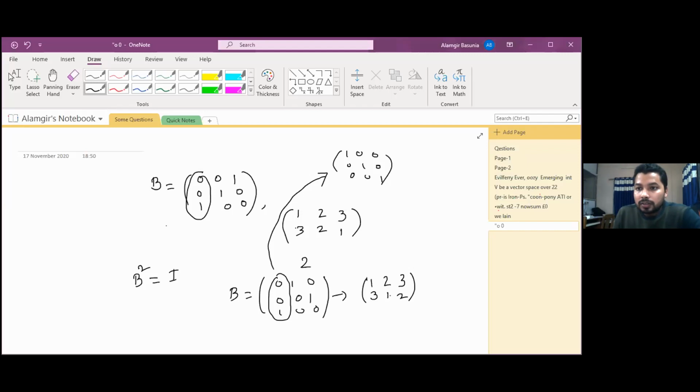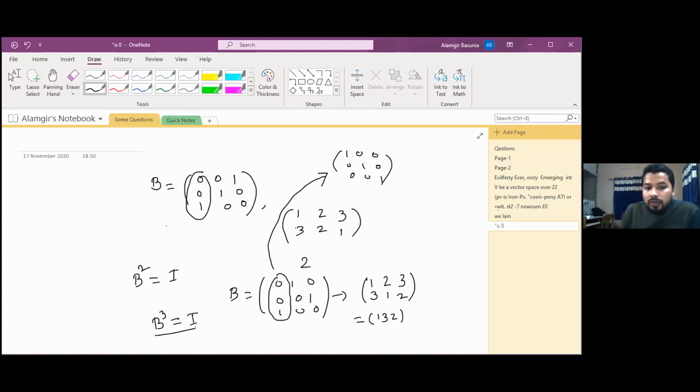Got it or not? Yes, sir. Got it. And similarly, the last one is 2. Then this in cycle notation we can write as (1 3 2). What is the order? 3. Order is 3. That means we can get B cube is equal to I, right?